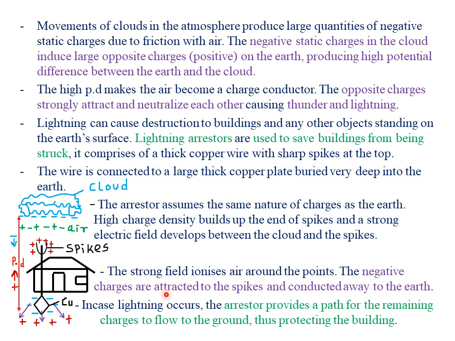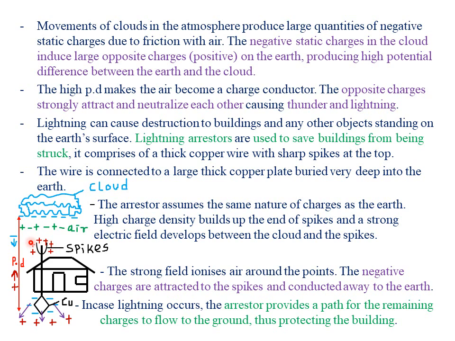Then the negative charges are attracted to the spikes. So remember, the spikes are positively charged. Therefore, all the electrons or the negative charges, including the negative charges from the cloud and the negative charges that have been produced in the ionized air, are going to be strongly attracted to these spikes. So the negative charges are attracted to the spikes and conducted away to the earth.